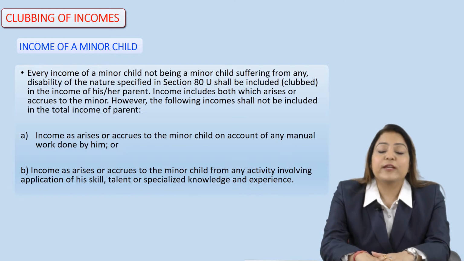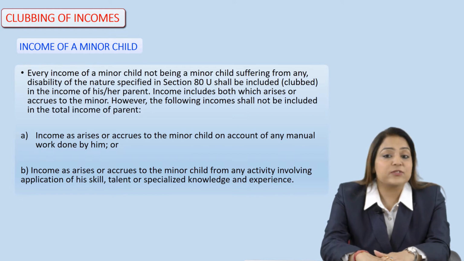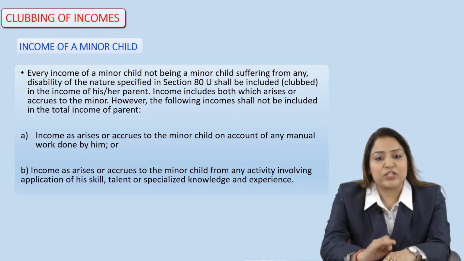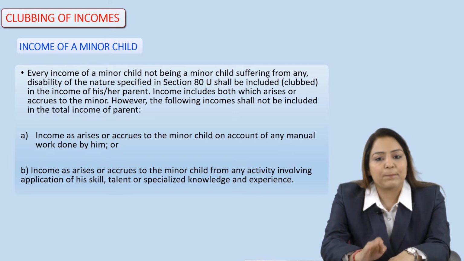So, if the income of a minor child suffering from any kind of disability, and such disability is specified under section 80U, shall be included in the income of his or her parents. When I am saying the word included, I am talking about the clubbing of income. So, such income should be clubbed with the income of his or her parents.